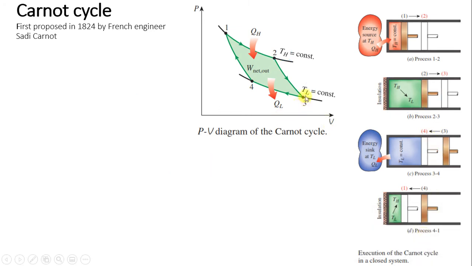Next, the piston has reached the rightmost position over here. Now what we will do is push the piston from the right side to the left side using some external force. So the piston is being pushed from the right side. Now this is known as process 3 to 4. This is constant temperature heat rejection.